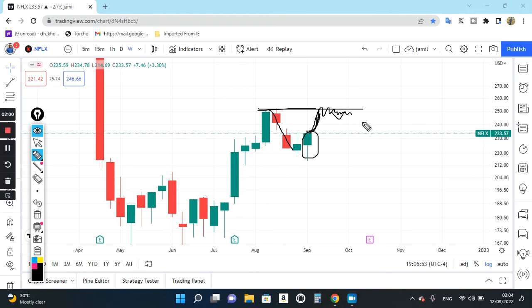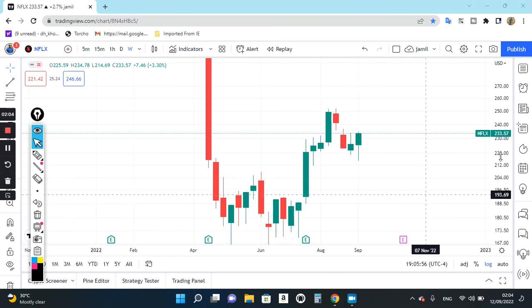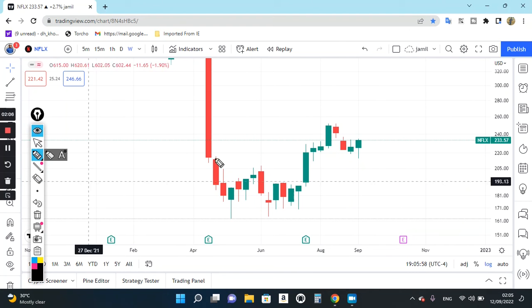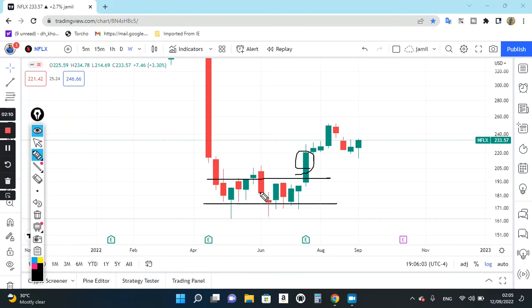The reason here is that if you see this stock's behavior on the weekly chart, whenever the market is about to make a strong breakout, for a couple of weeks the market completely holds in a range. After the range, the market strongly breaks out. No doubt 250 is an important resistance level for the market. For this reason, the buyer needs to break 250.